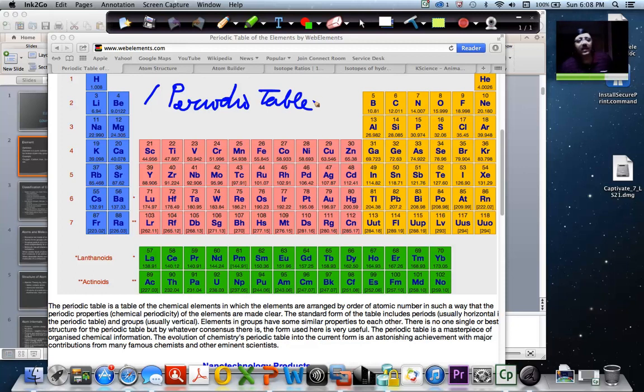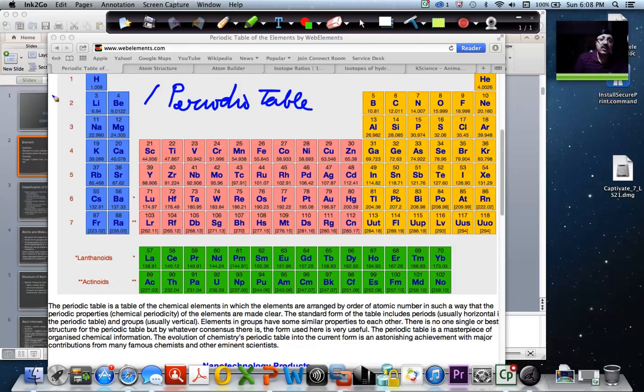Periodic table, right? And this is an extremely important table which is always used in chemistry. You will be using this forever in your life if you have anything to do with chemistry. It's an arrangement of all elements which have been discovered till now, right?